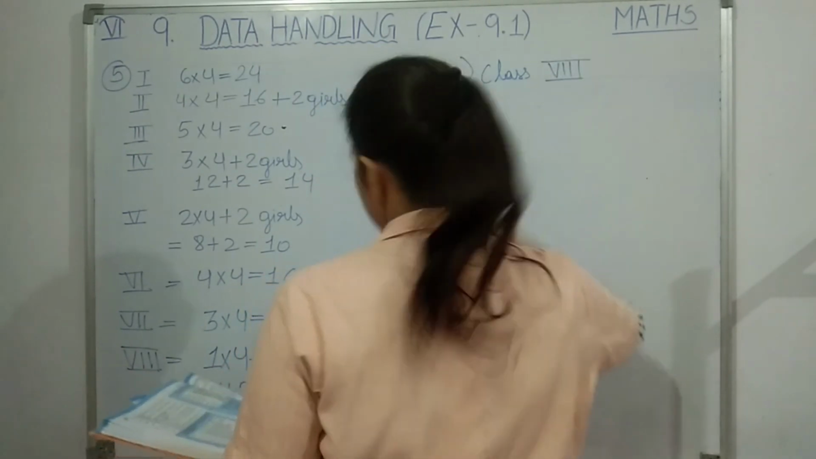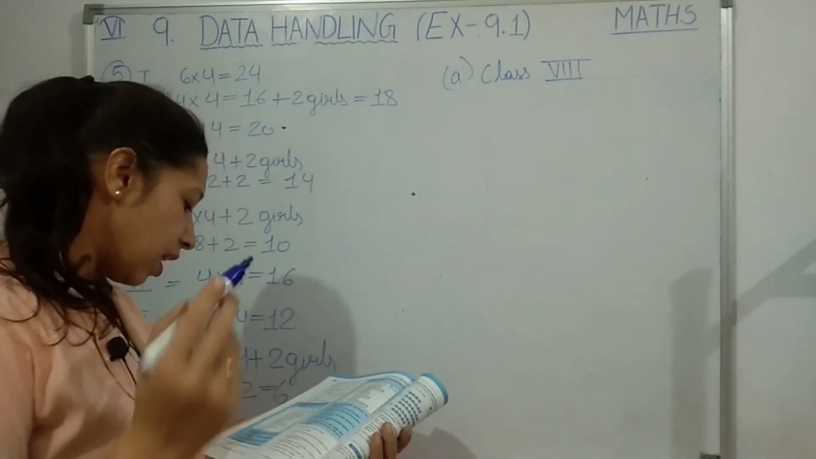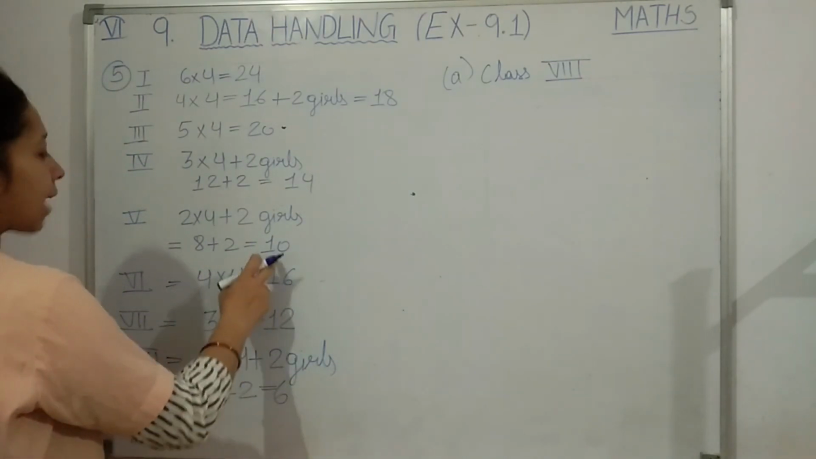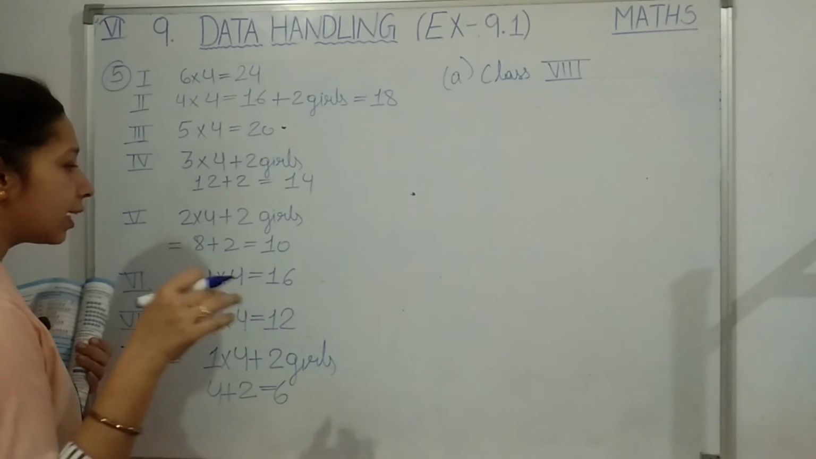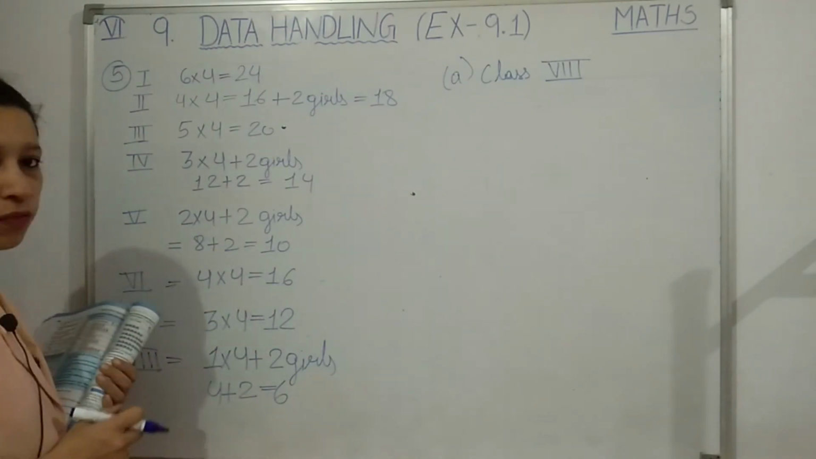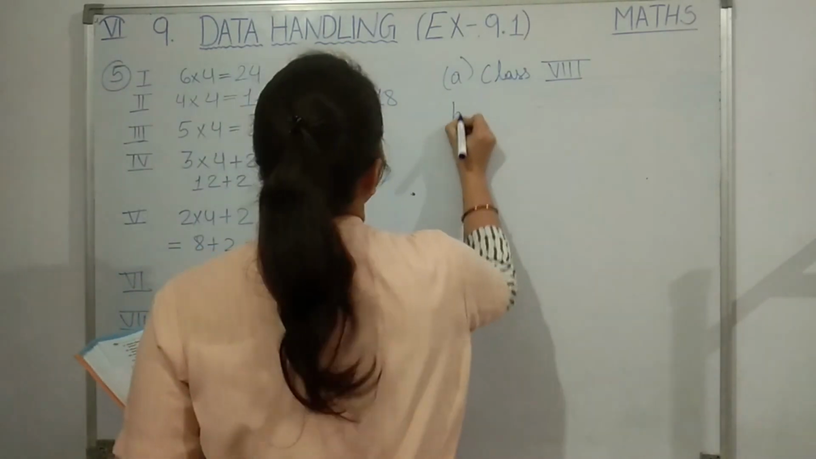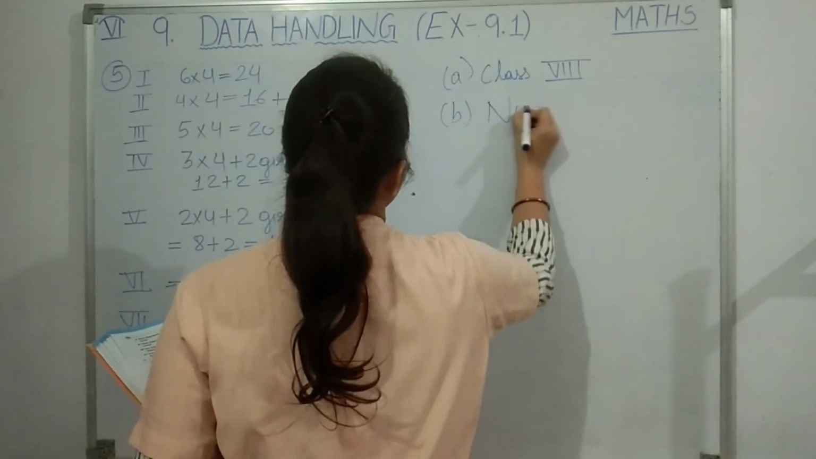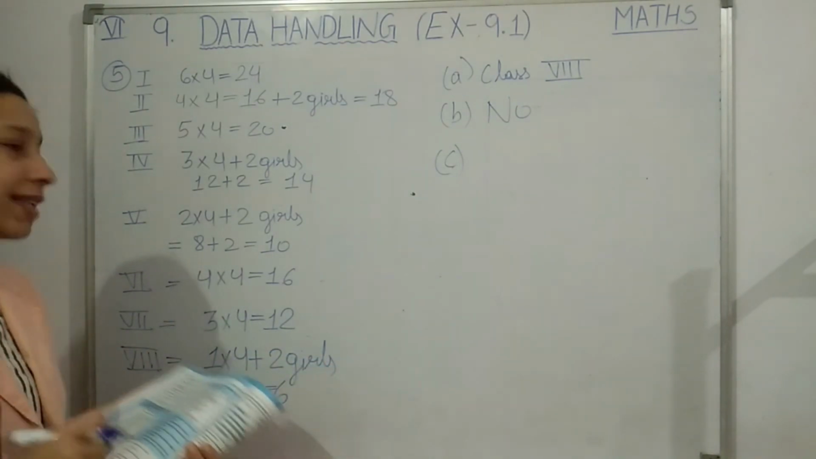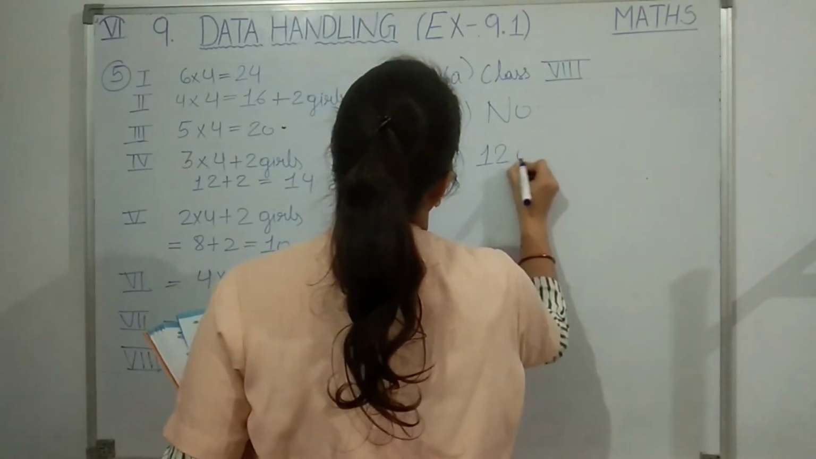Okay, class 8. Then point number B, is the number of girls in class 6 less than the number of girls in class 5? Let us check. Class 6 has 16 girls, class 5 has 10 girls. But the question is asking, is class 6 having less number of girls than class 5? No, here you can see that class 5 is having less number of girls. So here simply we'll write no. Okay. Then point number C. How many girls are there in class 7? We have already counted. In 7th there are 12 girls.